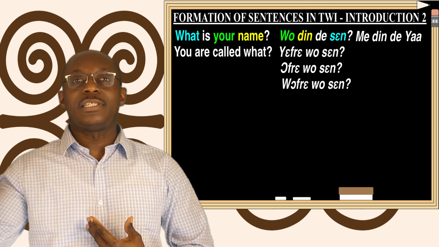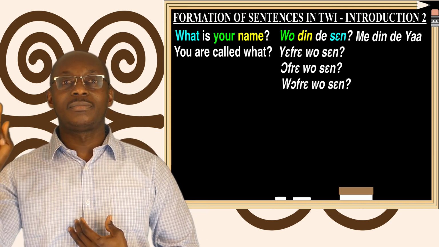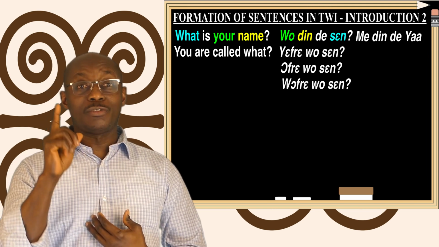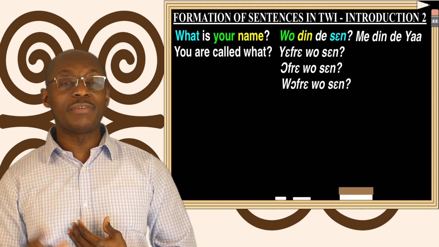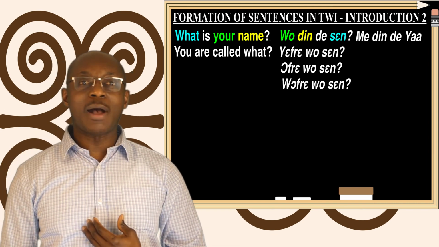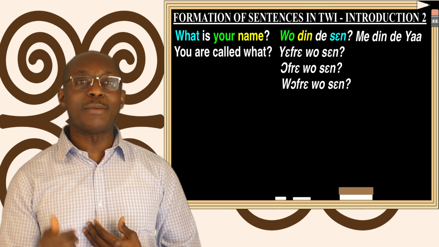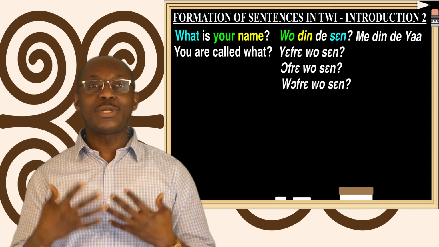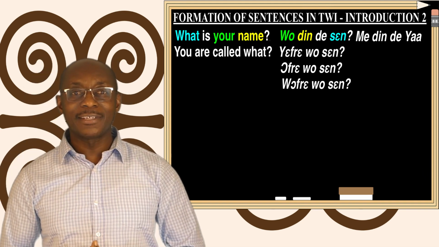For instance, Yaa is the name of a person born on Thursday. If you want to find out the 7 days of the week and the corresponding name given to a person born on each day, I've made a video about that. I'll put that in the description. You can refer to that and learn more. Okay, so you can say me din de Yaa, and that is my name is Yaa.